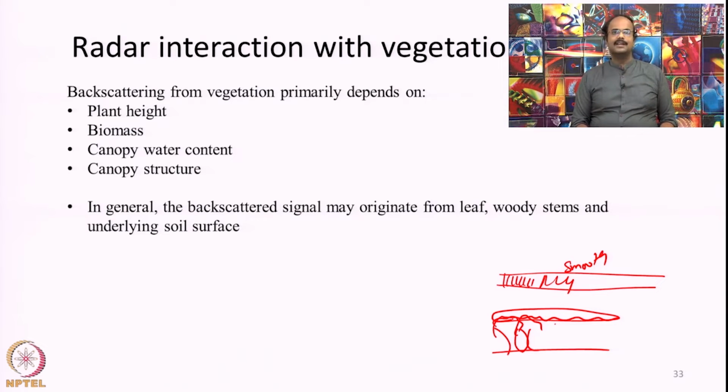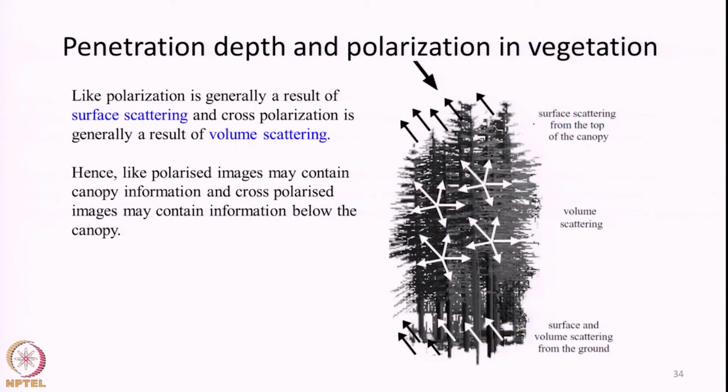So the signals that we get in radar images may not only give us information about the leaves, but also about the various features present underneath the canopy. Okay. This is something we always have to keep in mind while we use radar images for applications related to vegetation monitoring.